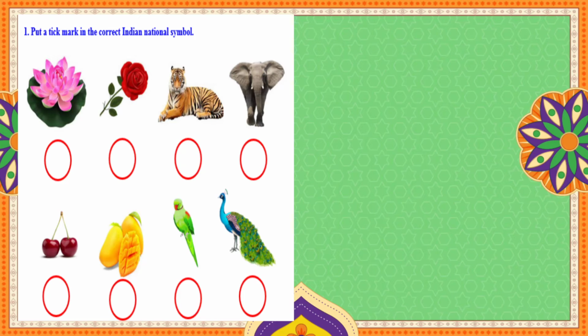Next, we are going to do exercise 1. Put a tick mark on the correct Indian national symbol. You are going to tick the national symbols. First, among the two flowers, you are going to find our national flower. Very easy one: our national flower is the lotus. Next, two animals are given, and among the two, our national animal is the tiger.